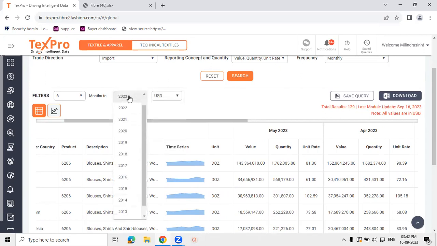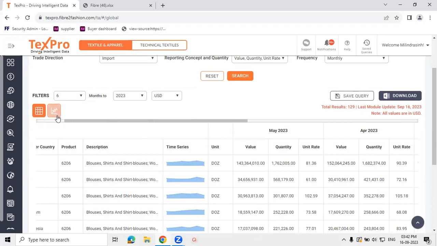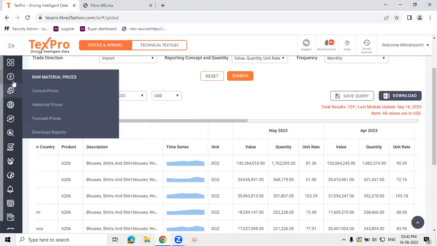If we wish to see the historical trends, the data for the last 10 to 11 years are integrated in the system. So one can make the selections accordingly and see the historical data. The data is downloadable, and you can save your query. Also, you can chart the data just like in other models.